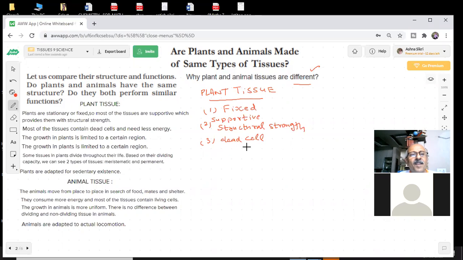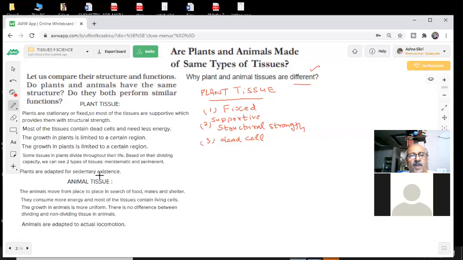So the growth in plants is limited to a certain region. Can I grow all the plants everywhere? The answer is no. You will see that there are certain regions where certain plants grow more. So there is a region in which they grow. Some tissues in plants divide based on their dividing capacity. We can say there will be two types of tissues, meristematic and permanent. We will see them in the next part.